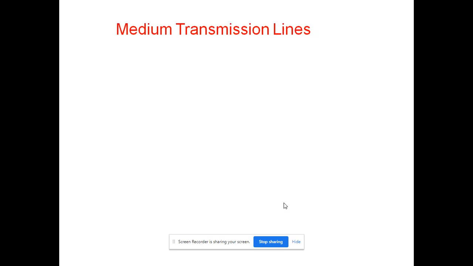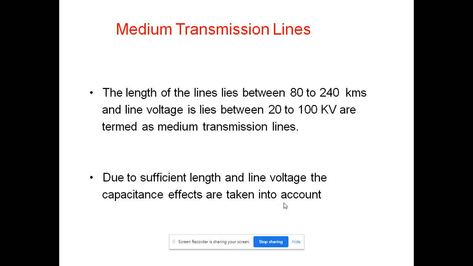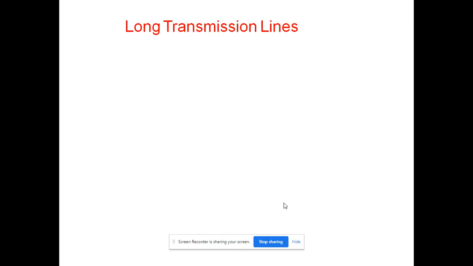The second one is the medium transmission lines. When the length of the transmission line is between 80 to 240 kilometers, and if the line voltage lies between 20 to 100 kV, then such transmission lines are termed as medium transmission lines. And because of its sufficient length and line voltage, the capacitance effect is taken into consideration in these medium transmission lines.